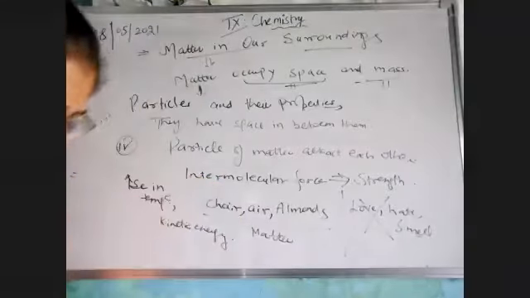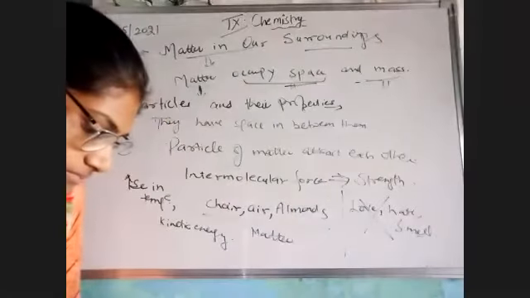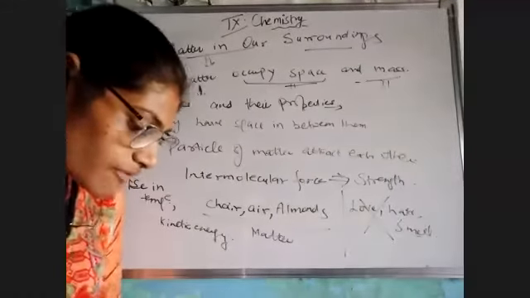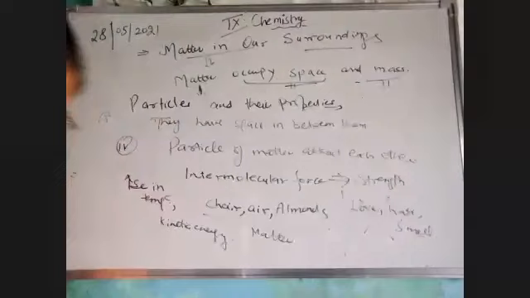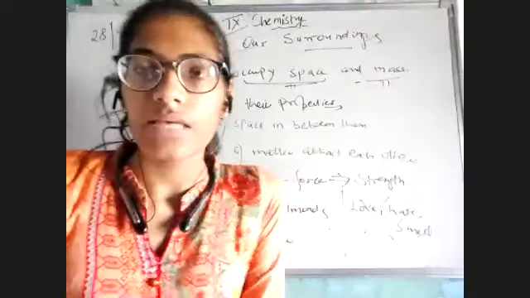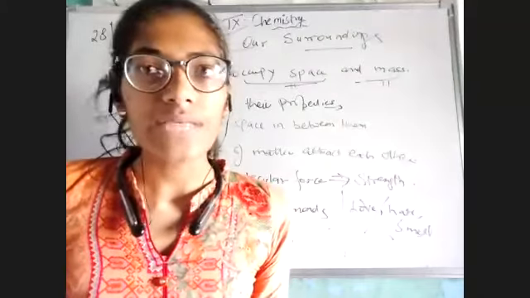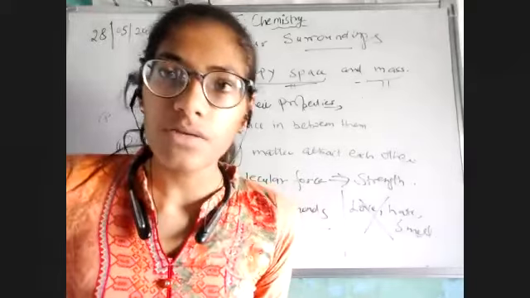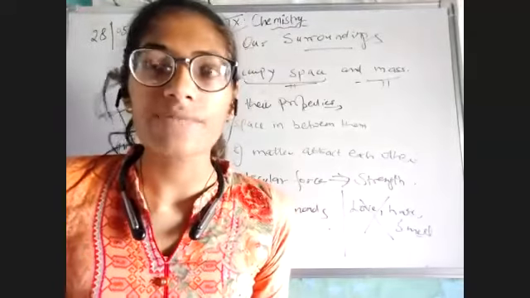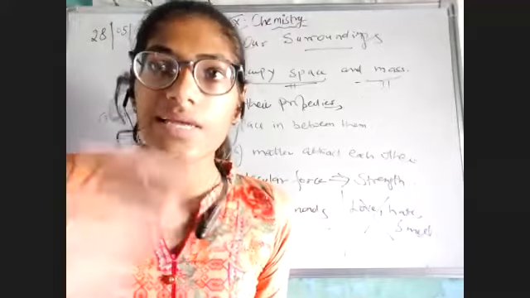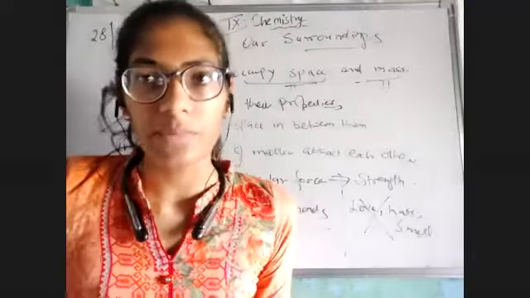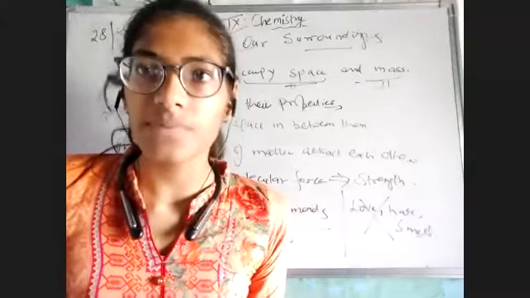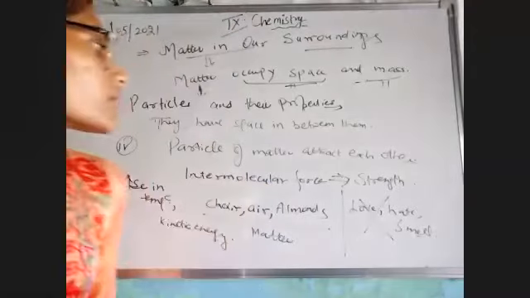All right. Now let's reach the third question. And the third question is, a diver is able to cut through water in a swimming pool. Which property of matter does this observation show? एक diver है, एक swimmer है, and he's moving through water, and after some time he's just cutting the water. तो बहुत easily water को पार कर रहा है. Why is it so? Because we know very well, particles of matter have space between them. We can easily increase that space by more and more force and pressure. Okay. So this shows the property that particles of matter have space between them. This is the first property.